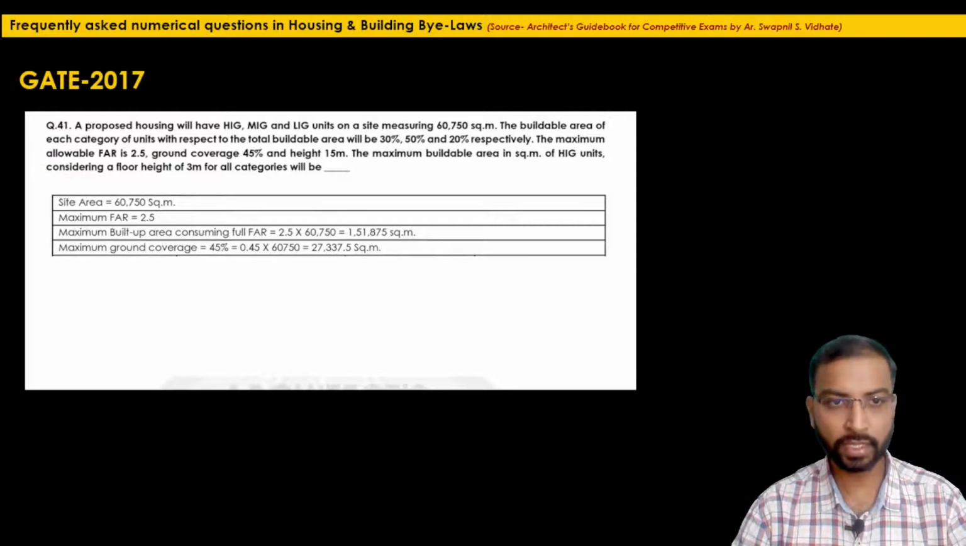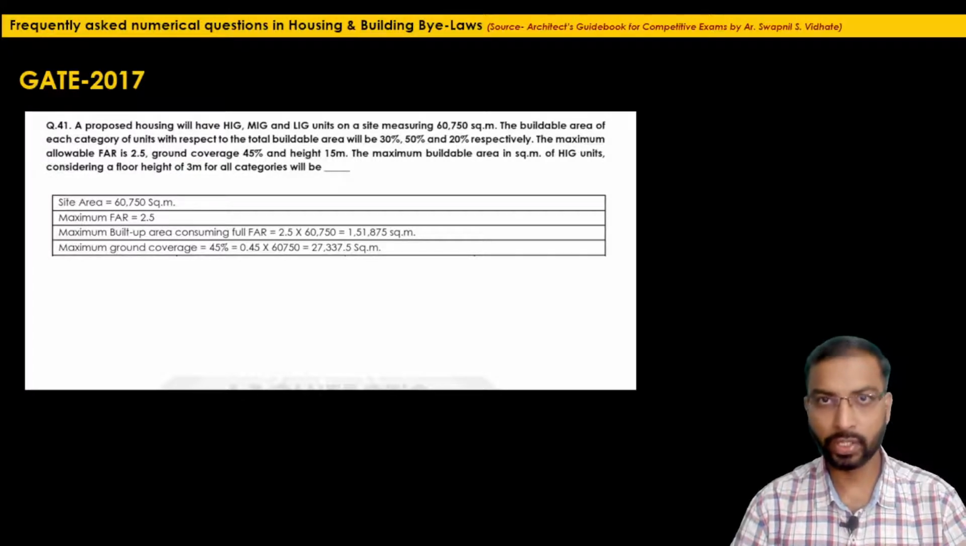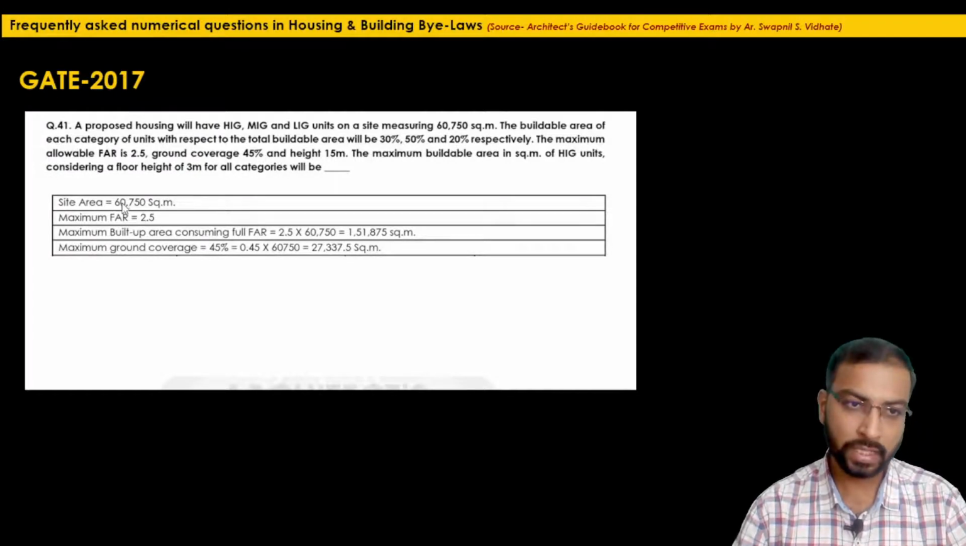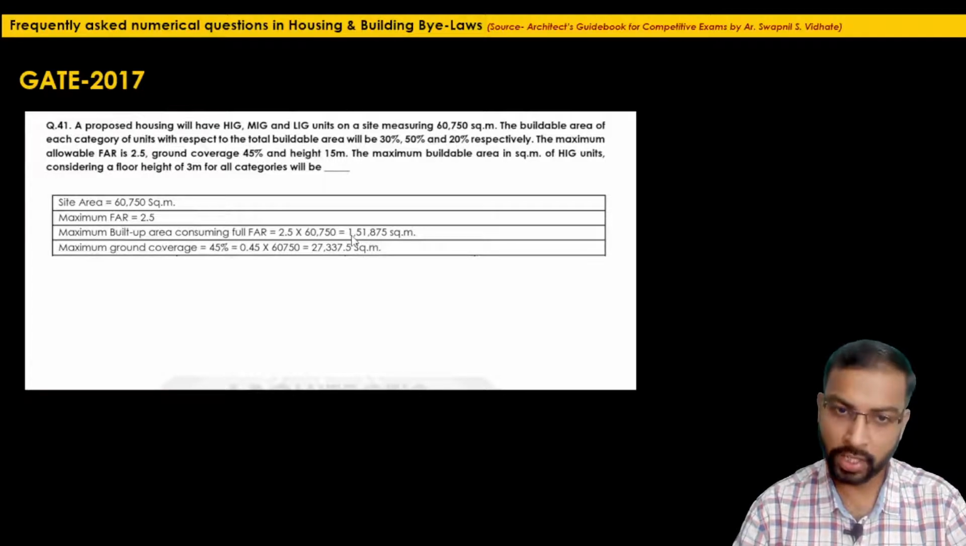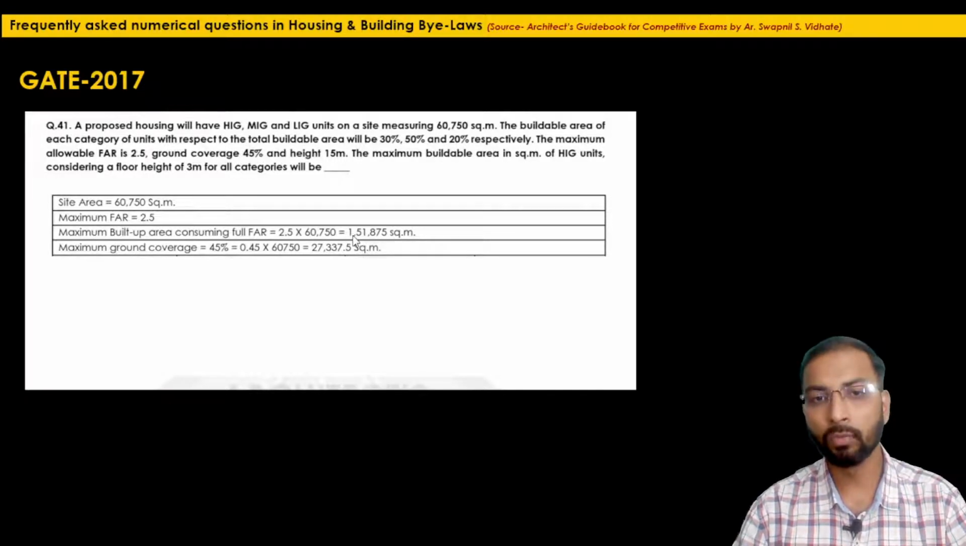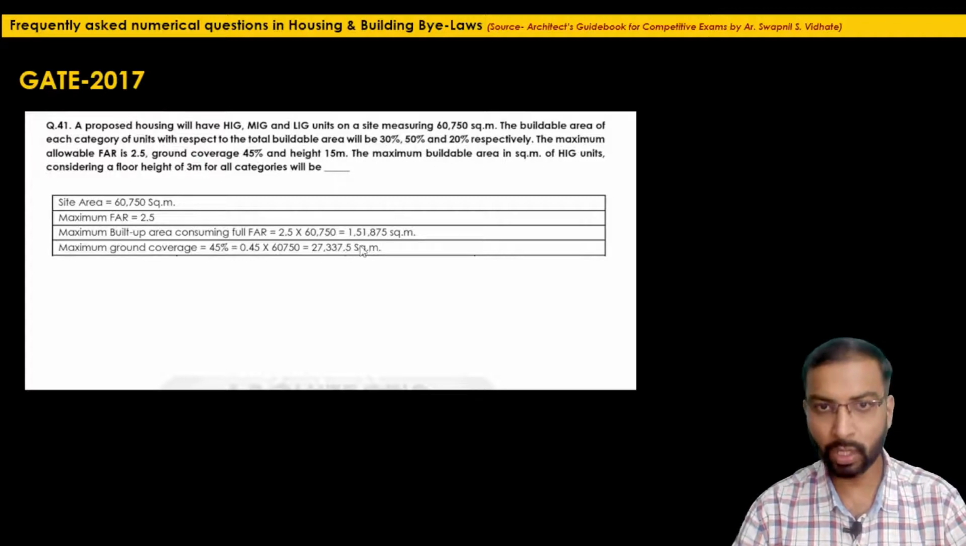So 45% of 60,750 will be 27,337.5. So in the total area, let's say if the site is in square shape, out of 60,750 we are using only 27,337.5. In this ground coverage we have to achieve the total built up area of 1,51,875, and again we have to divide it in this ratio 30%, 50% and 20%. So this ground coverage will also be divided into this percentage.